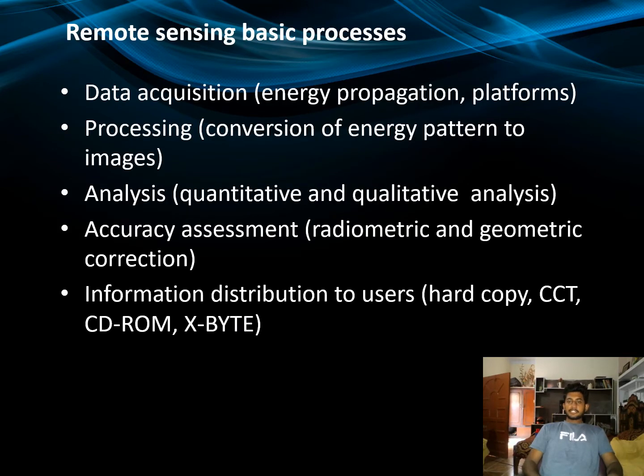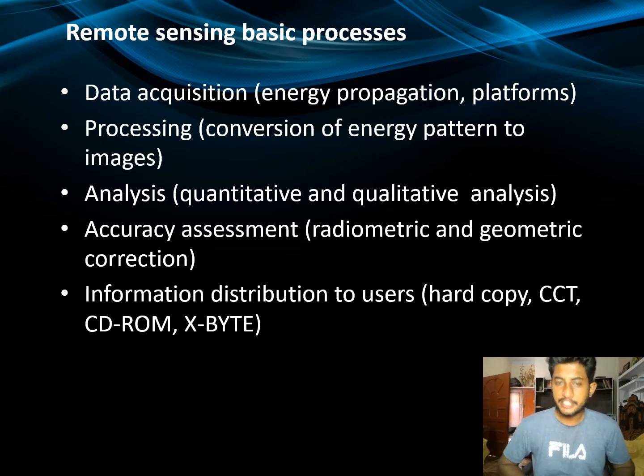Remote sensing basic process. How does the remote sensing process work? First of all, energy propagation and platform, which is called data acquisition. Second is processing, the conversion of energy into images. We collect energy pattern waves and convert them into images for analysis. There are two types of analysis in remote sensing: qualitative and quantitative. In qualitative, we detect the quality of our analysis, and in quantitative, the quantity of the analysis.